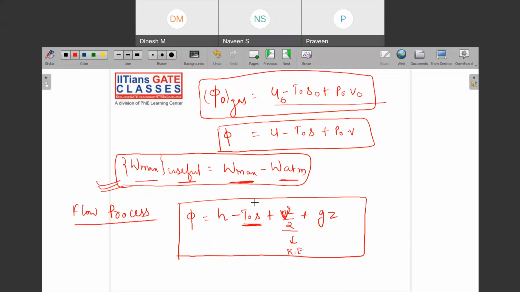And when the flow was happening, the energy associated with you is enthalpy only, right? And when there was no flow, that means the case of a closed system, what was happening there is that you were having internal energy only, no enthalpy. Okay. So what you would do is that